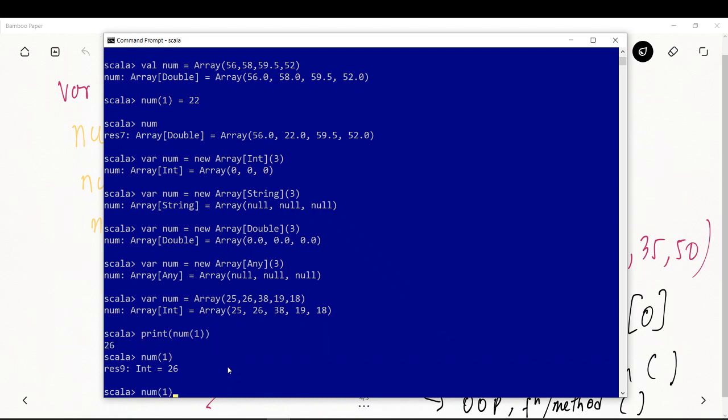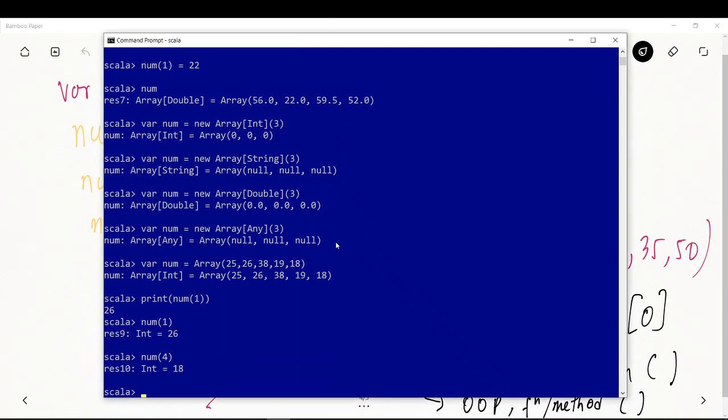Okay, if I give the value as 4, what will be the output over here? 18. Okay, great. And if you give a 5, then what will be the output? Error, I think. Okay, any idea what will be the error? Null element or something.